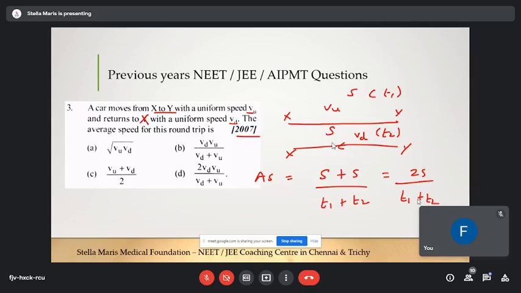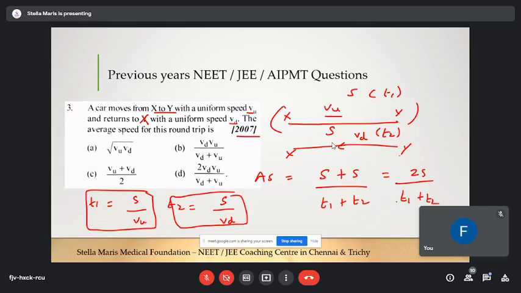So what is t1? T1 is equal to what? Time is equal to distance by speed, right? Speed is equal to distance by time, time is equal to distance by speed. What is distance here? Till here, distance is s, divided by what is the speed here? VU. Okay, so what is t2? T2 is equal to Y to X, distance by speed. So what is the distance here? S by VD. Very good. So t1 plus t2 is equal to,